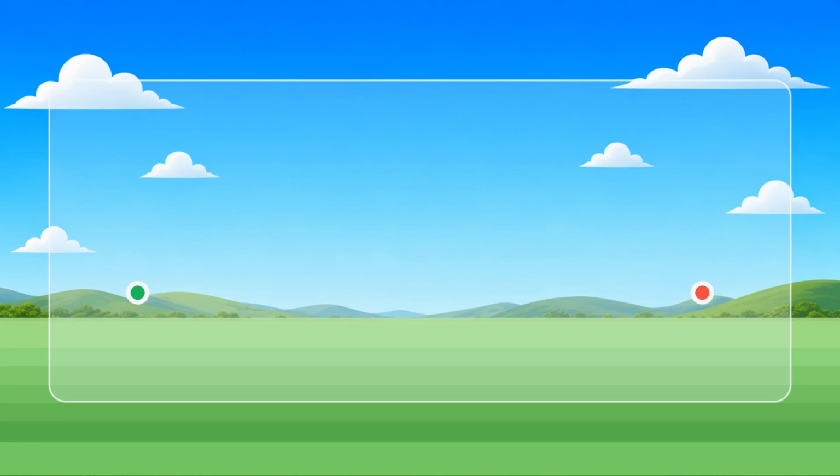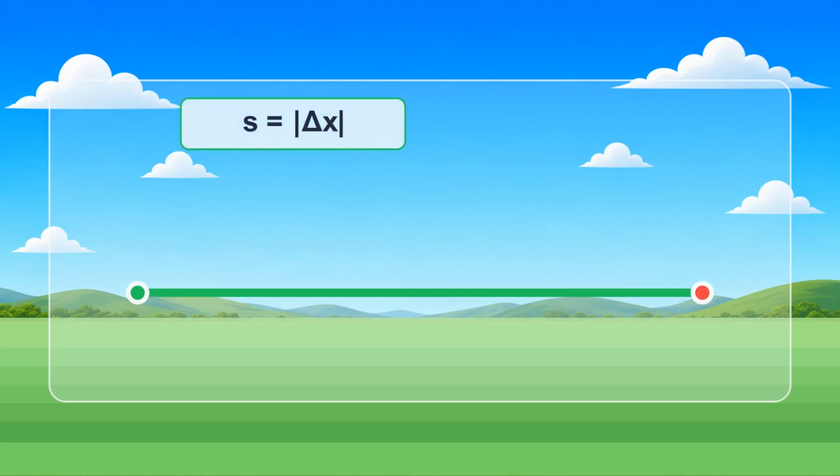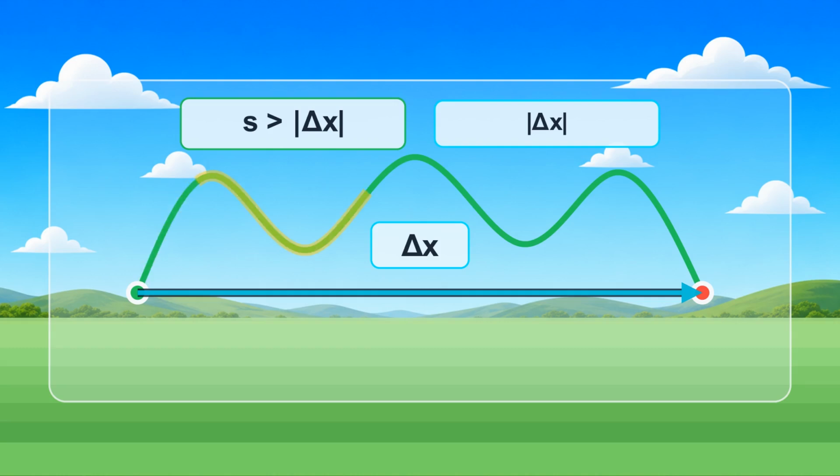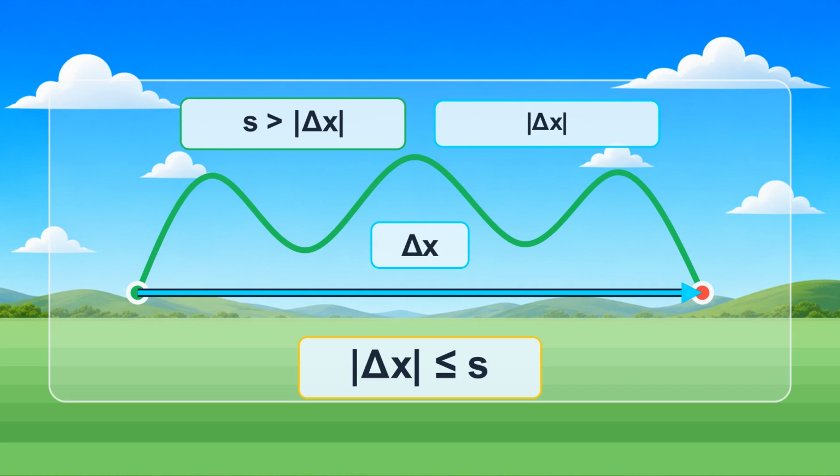This is why the magnitude of displacement can never be greater than distance traveled. The shortest connection between two positions is a straight line. The magnitude of displacement is the length of that straight line connection from the initial position to the final position. Any curved route, detour, or reversal can only make the distance traveled longer. Therefore, the magnitude of displacement is always less than or equal to distance traveled. This is not just a formula. It is a geometric idea.